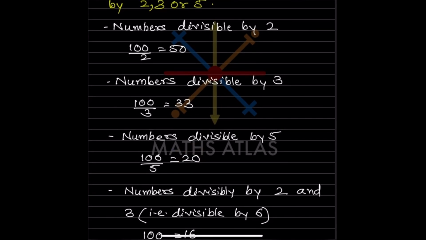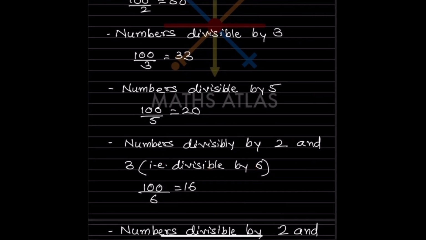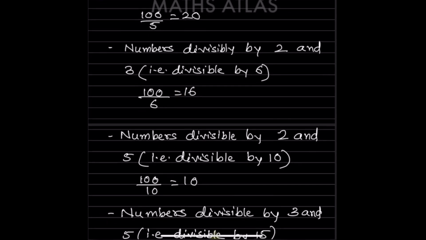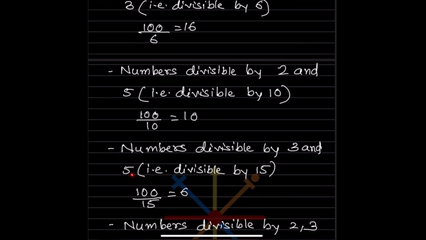Now we will see numbers divisible by 2 and 3, that is divisible by 6. 6 times 16 is 96, so approximately 16. Now for 2 and 5, that is divisible by 10. 100 divided by 10 is going to be 10. Then numbers divisible by 3 and 5, that is divisible by 15. 15 times 6 is 90, 15 times 7 is 105, so approximately we can take it as 6.